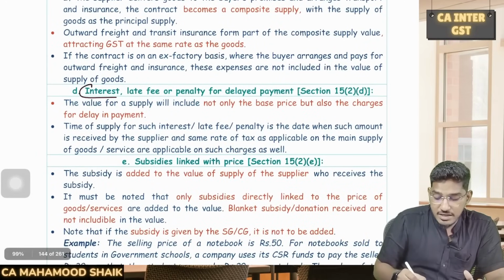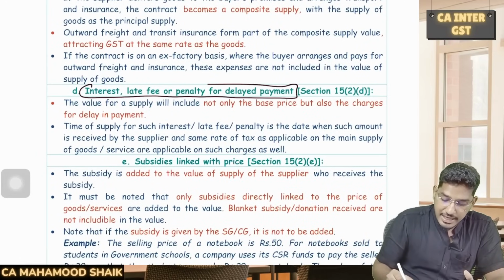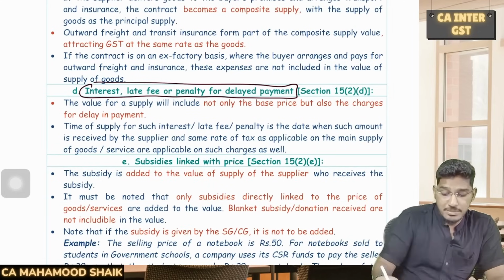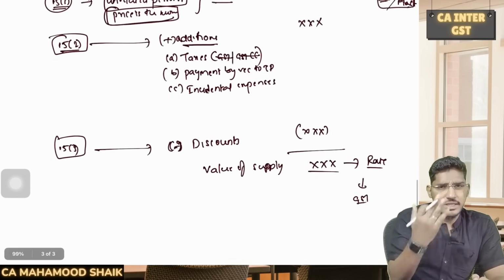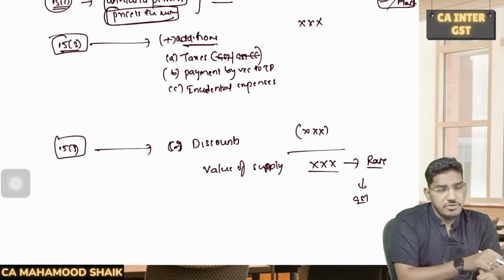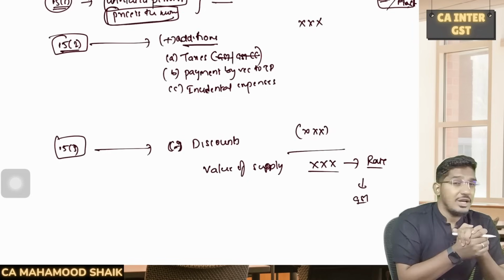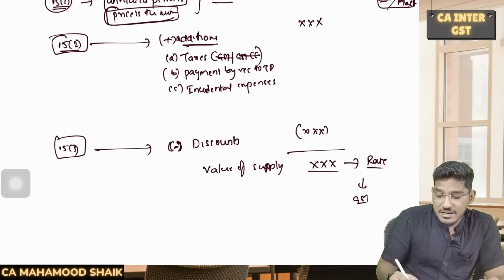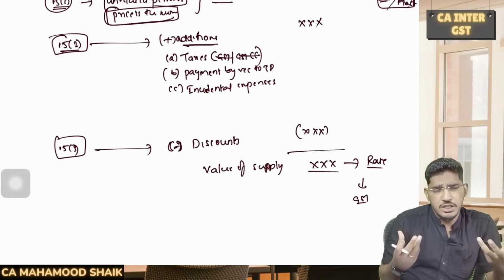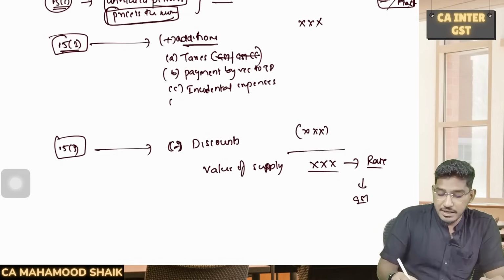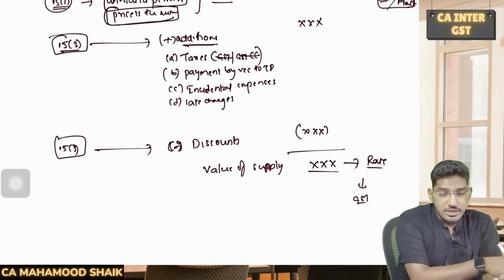Then apart from that, interest, late fee or penalty for delayed payment, that also should be included in the value of supply. Generally, business transactions happen on credit basis, and they will offer you a credit period. Within that credit period, if you make the payment, you have to pay only the actual amount. In case you are making a delayed payment, the supplier will collect from you interest, late fee, penalty. By whatever name, in simple terms, charges for delayed payment, if anything is collected by the supplier from the recipient, that also will be added to the value of supply.